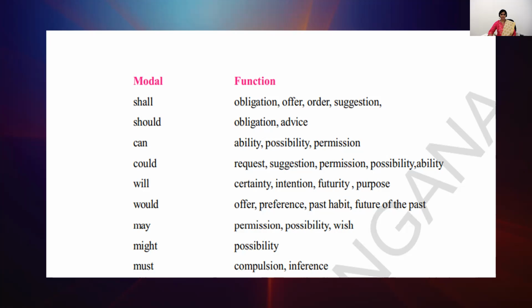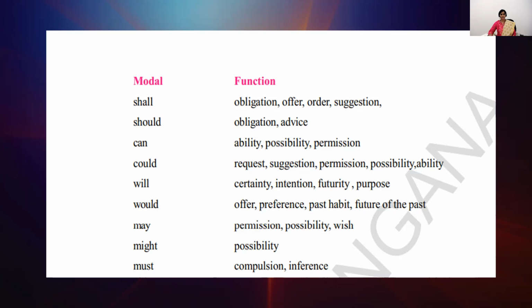The word can performs the functions of ability, possibility, and permission. In the same manner, could, which is the past form of the word can, performs the functions of request, suggestion, permission, possibility, and ability. The word will, which is used in a future form, performs the function of certainty, intention, futurity, and purpose.